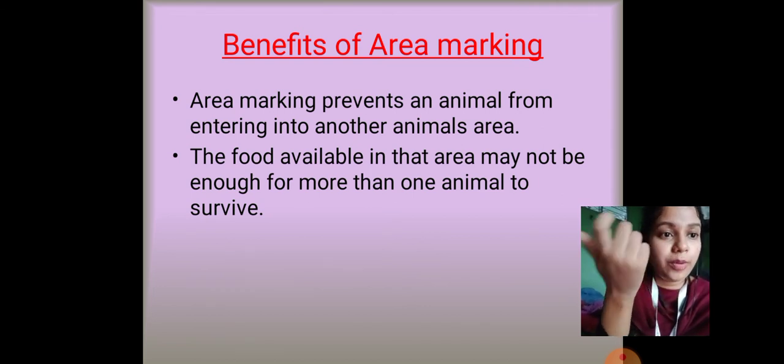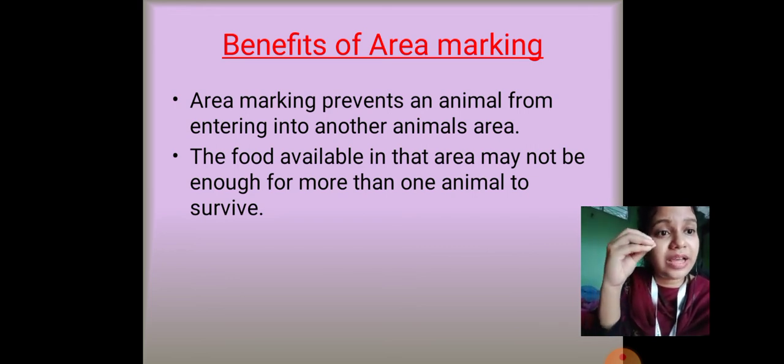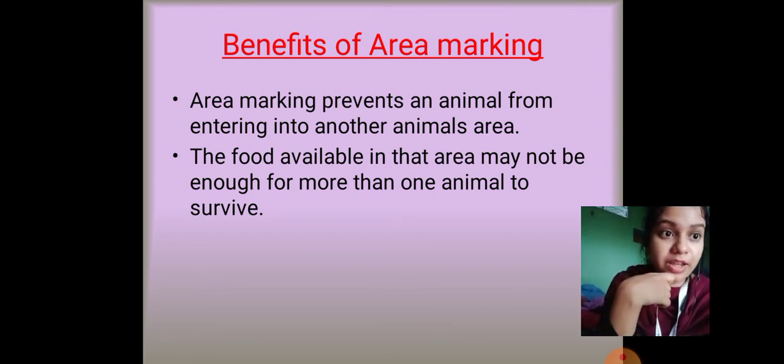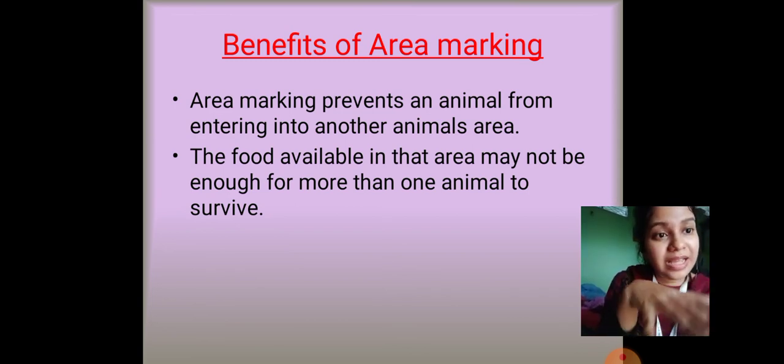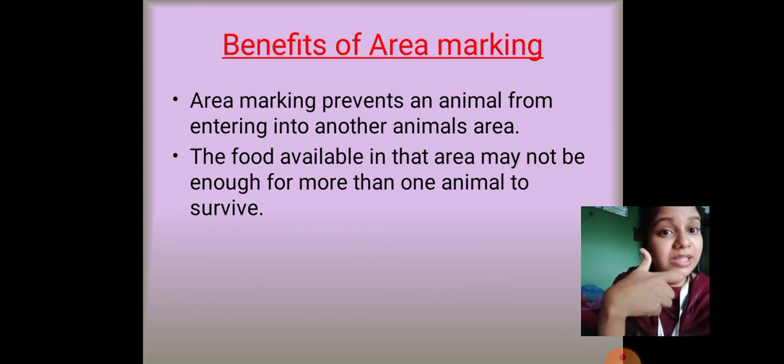Suppose a leopard lives in a small jungle and the deer are very limited, and that food is only enough for that leopard. If another leopard comes in, there will not be enough food. And if there is not enough food, what will happen? Both the leopards will die. So when the leopard marks its area, it means that area is only for that animal, and other animals cannot come in.